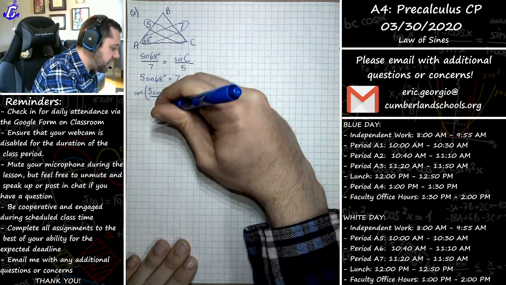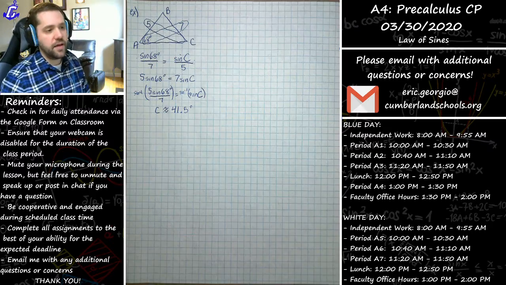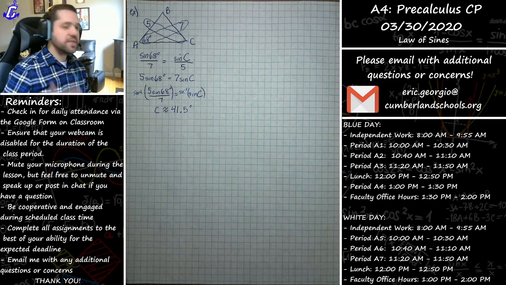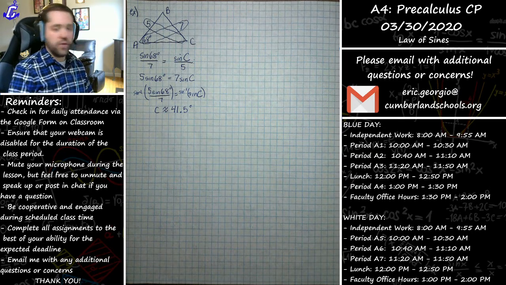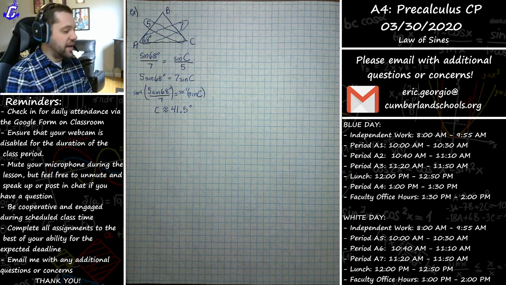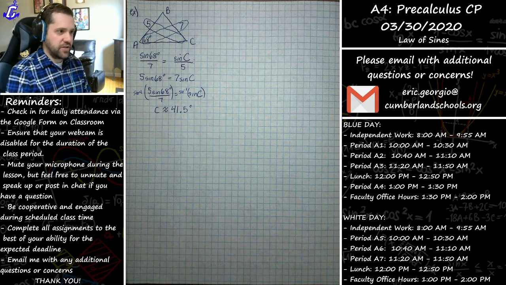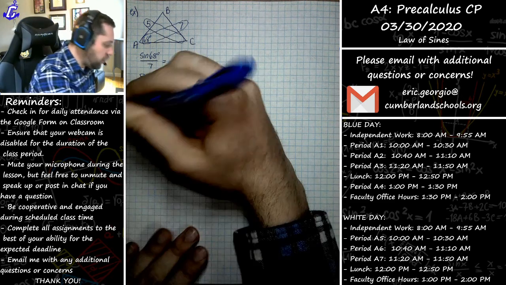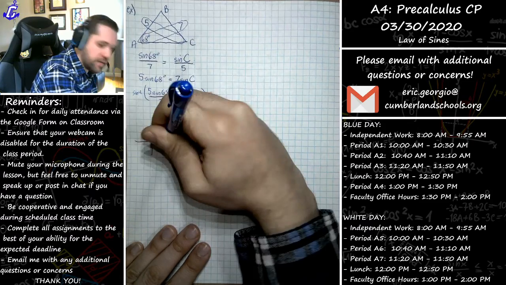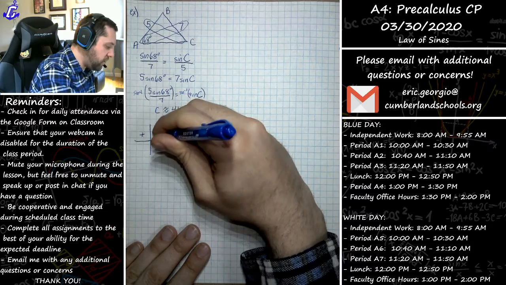So I'll say C is approximately 41.5 degrees. Okay. However, just like we saw with problems where we were doing the area of the triangle and we had to find that missing angle, it is possible that this triangle could exist in the second quadrant instead of the first quadrant. Remember, sine is positive in both quadrant 1 and quadrant 2.